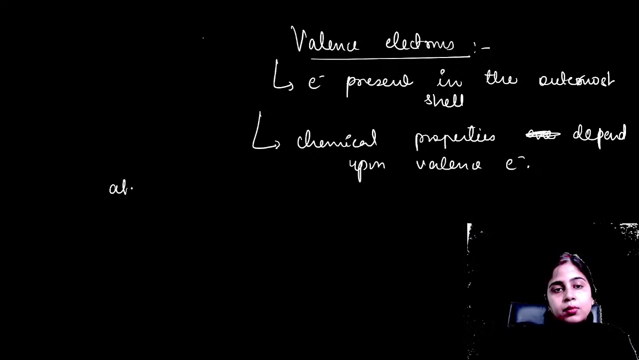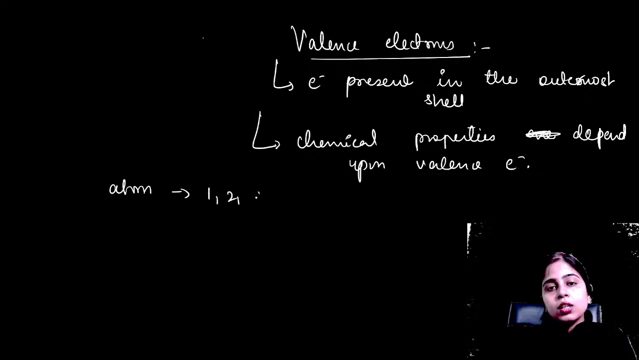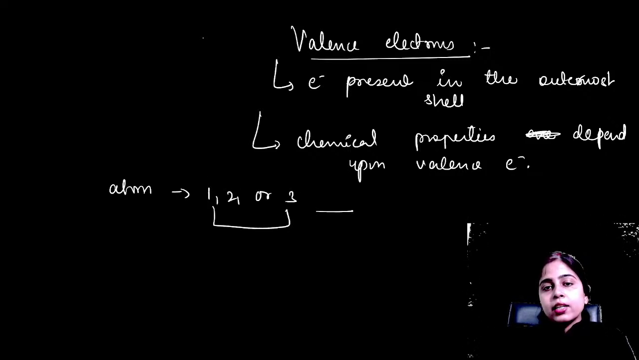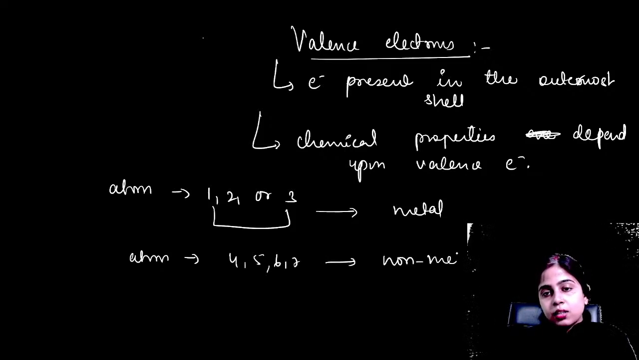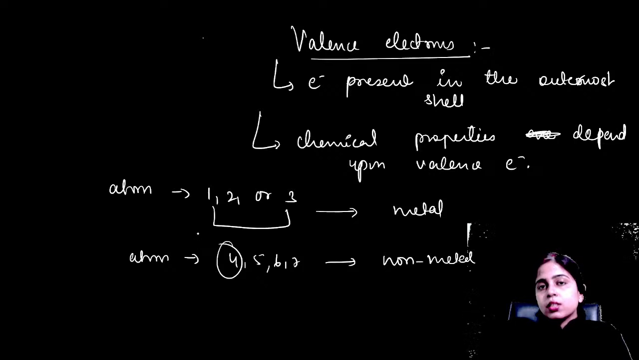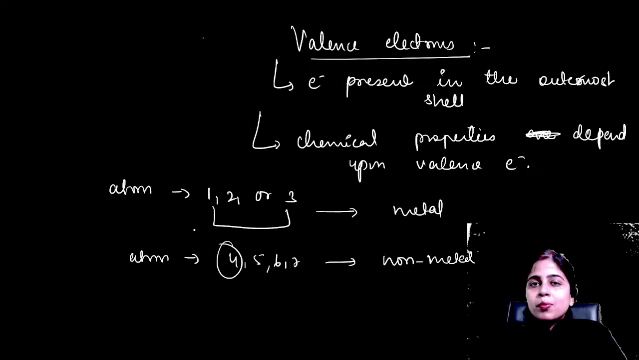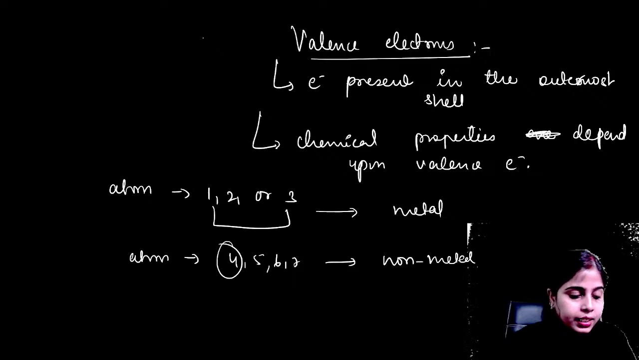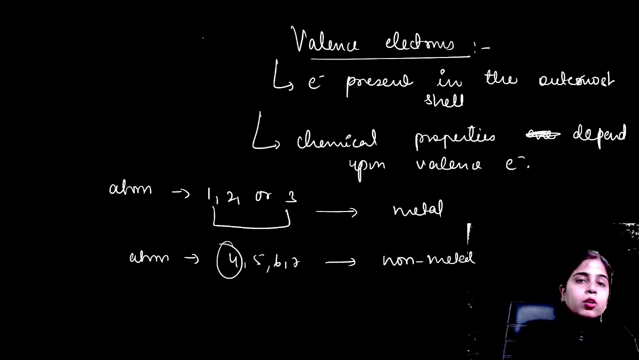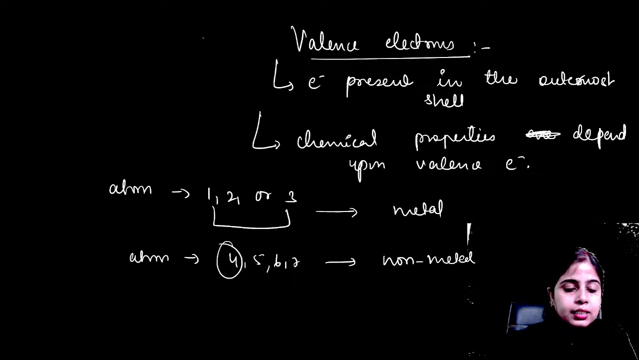So any atom having 1, 2 or 3 electrons in its outermost shell as valence electrons will be termed as a metal. And any atom having 4, 5, 6 or 7 electrons will be termed as a non-metal. But basically those who have 4 electrons in their outermost shell show some properties of metals and some properties of non-metals. So they are like your metalloids. Now is all of this clear? Everything is clear to everyone? This valence and all.